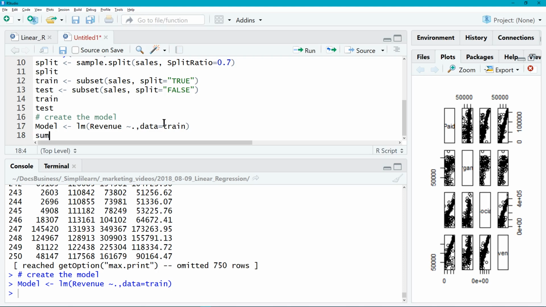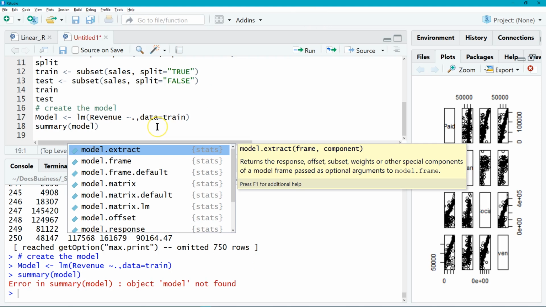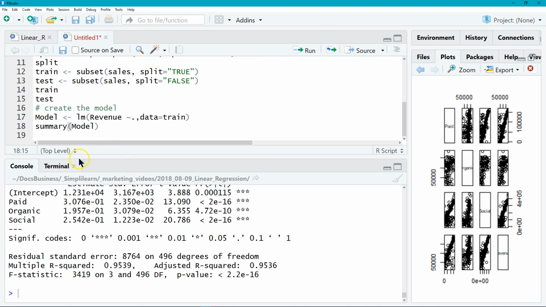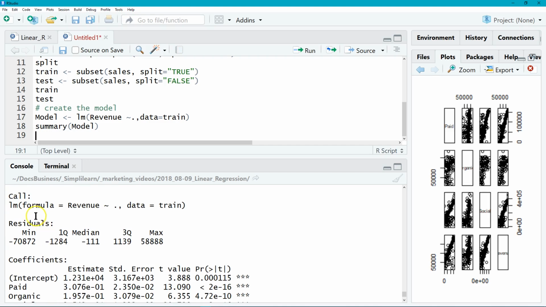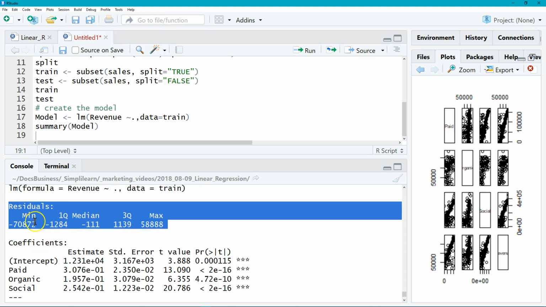And we can do a summary of the model. Summary is such a wonderful command because you can do that in R. That works on all kinds of different things on there. Oops. And of course it does help if I remember that my model has a capital M when I run it. And you'll see right here, it tells you a little bit about the model. Comes down here, it has our residuals. This is all the information on there as far as like the minimum, the median, the max.